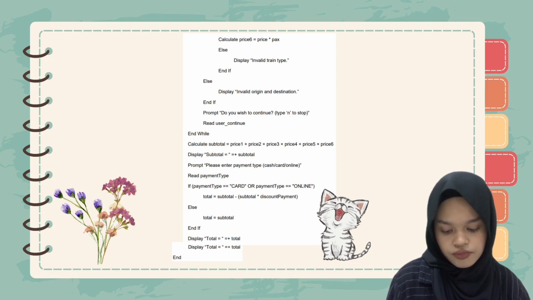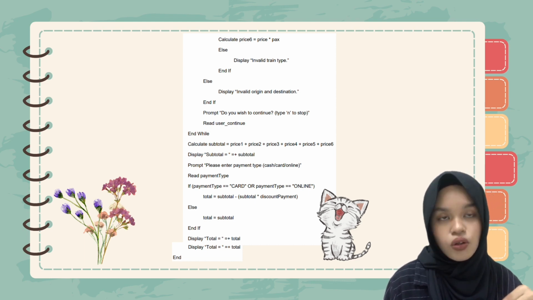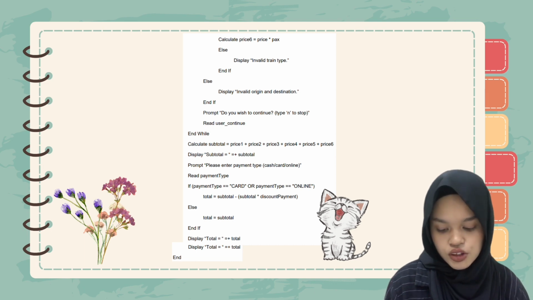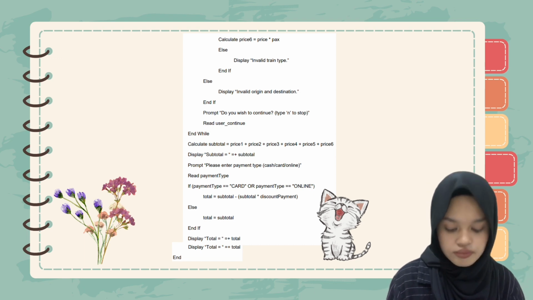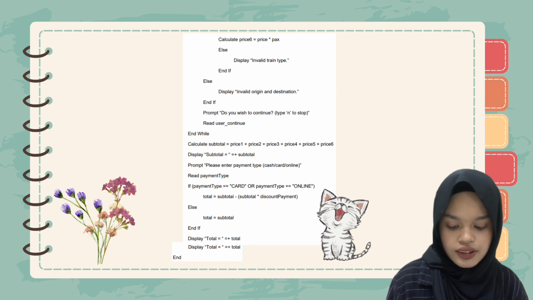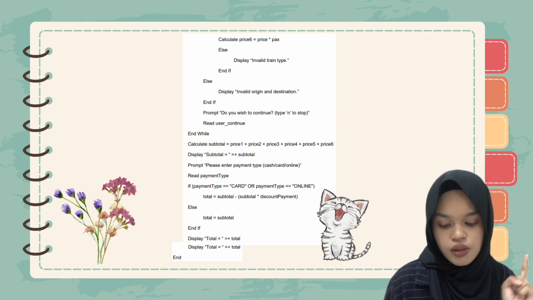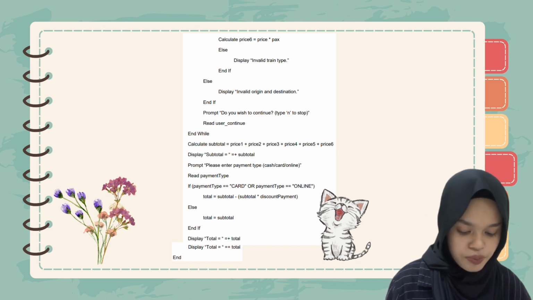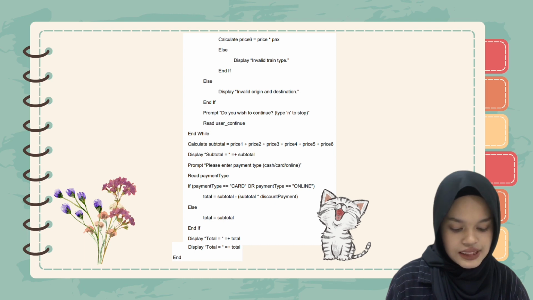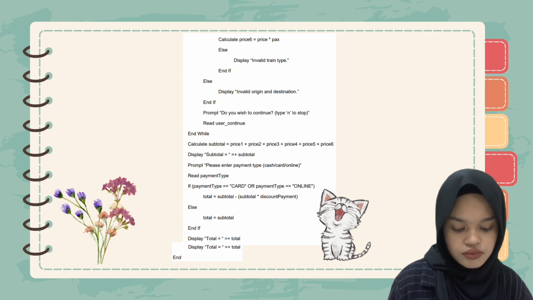And then we prompt, do you wish to continue? Type N to stop. And then we store the user's input to user continue. And then we end the loop. And after that we calculate subtotal, which equals price 1 plus price 2 plus price 3 plus price 4 plus price 5 plus price 6. And then we display subtotal.